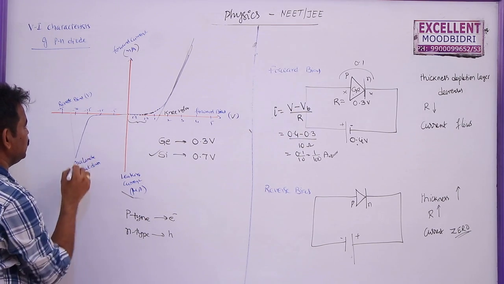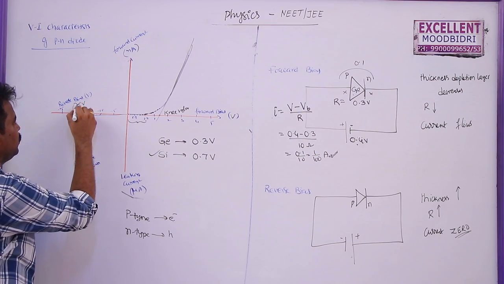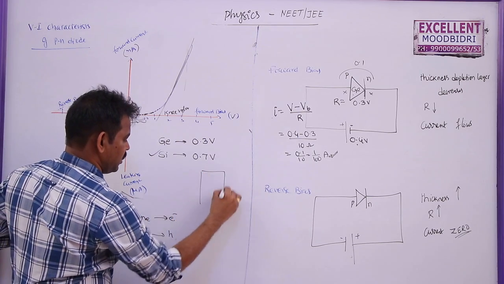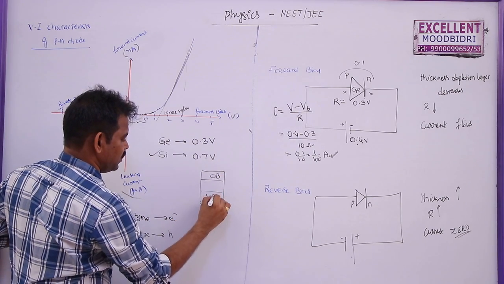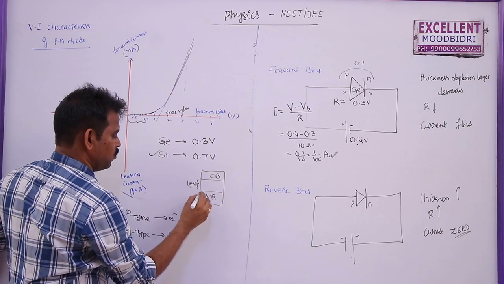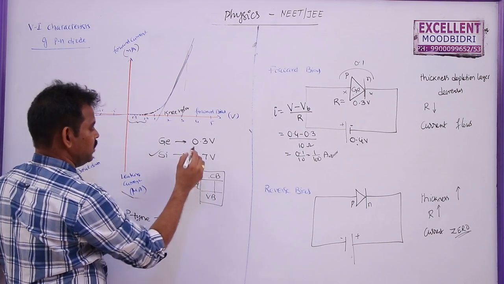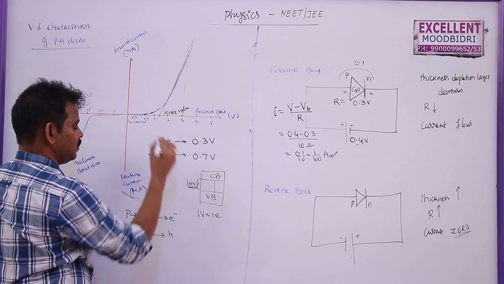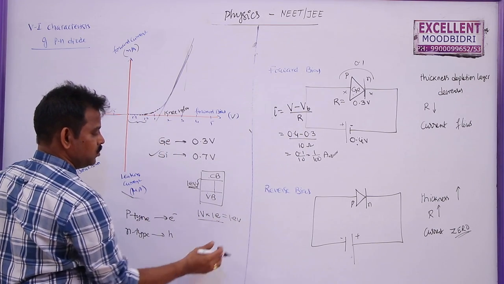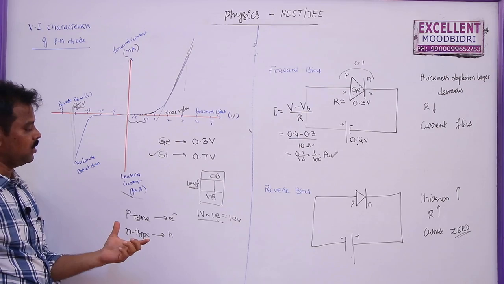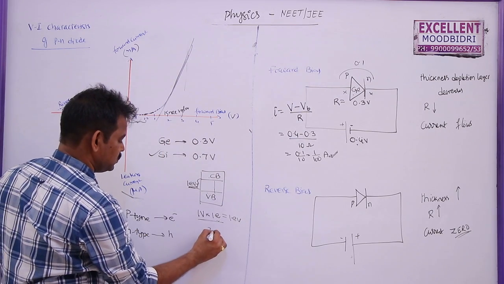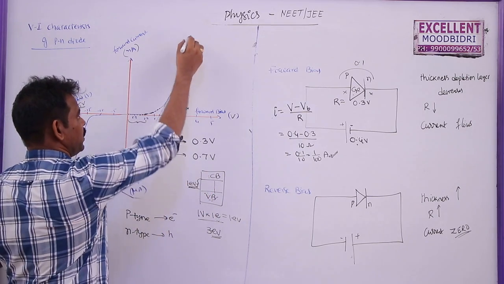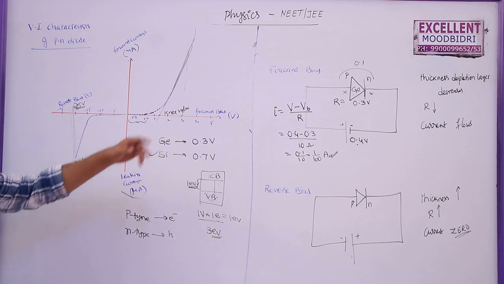When the electric field is nearly 20 or 25 volts, this 25 volts is enough here after 3 volts, because while drawing this diagram, the gap between the conduction band and valence band is more than 1 electron volt. If it is 3 electron volts, then 1 electron volt means 1 volt into 1 electron. So these electrons will have this much energy. If it is 3 electron volts, this energy will be 3 electron volts. So almost all the electrons in the valence band jump to the conduction band. That's why it behaves as a conductor after this 3 volts here.